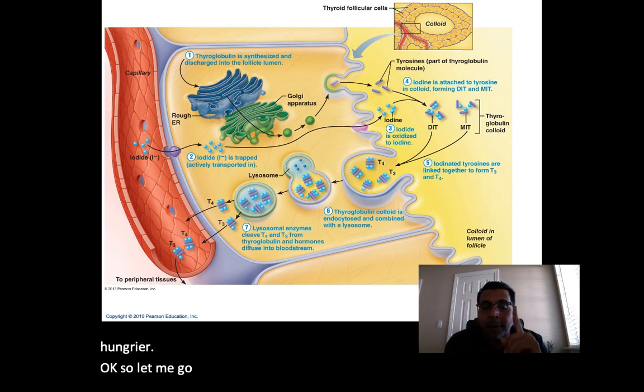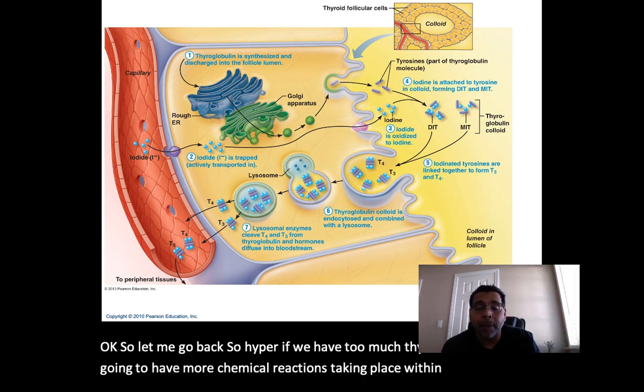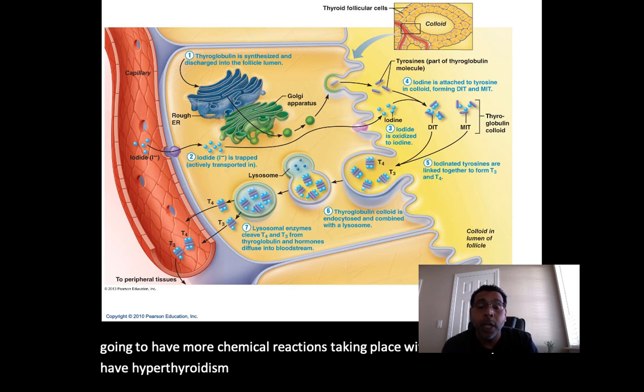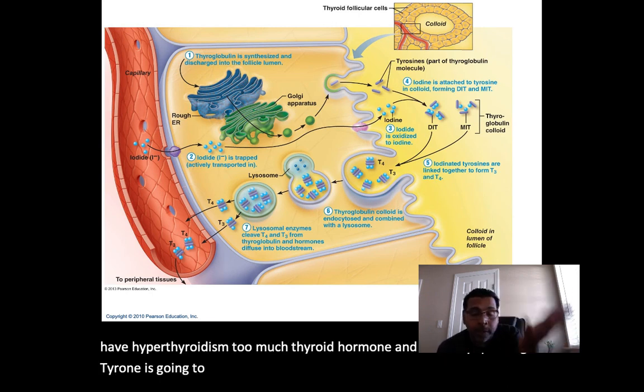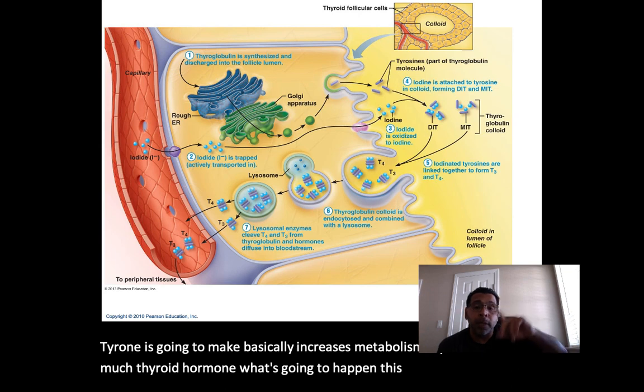So if we have hyperthyroidism, too much thyroid hormone, we're going to have more chemical reactions taking place within the body. Normally speaking, thyroid hormone increases metabolism. So if you have too much thyroid hormone, this person's metabolism is going to be increased.